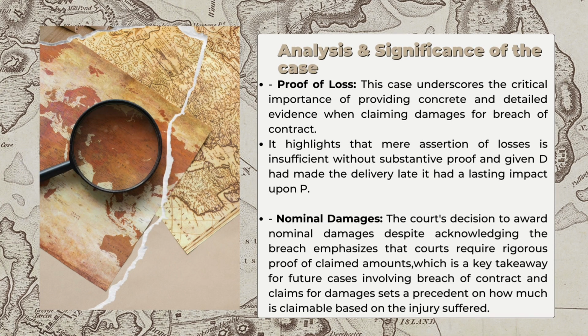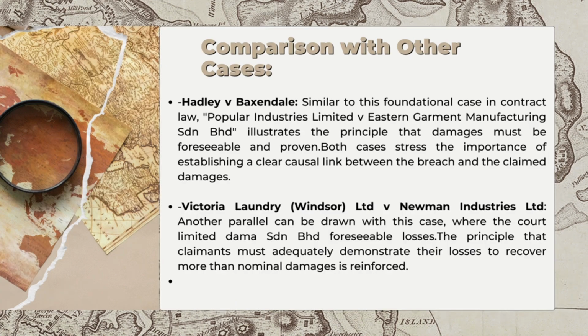The comparison of these cases with the Popular Industries case would be Hadley v. Baxendale, where the foundation of the contract law was the illustration that damages must be foreseeable and proven. Both cases proved the importance of establishing a clear causal link.